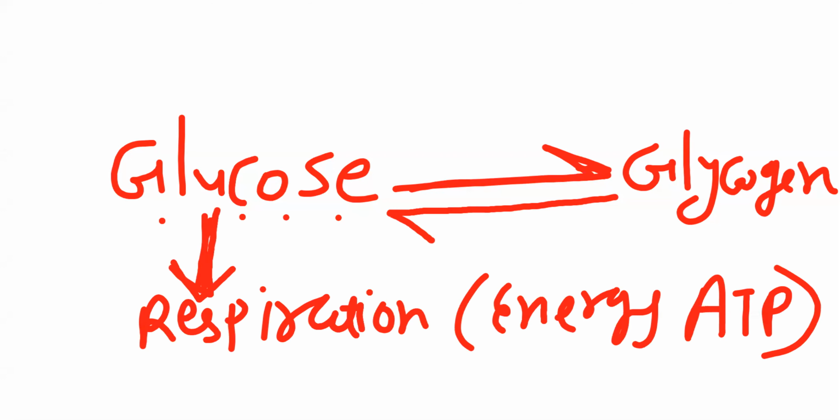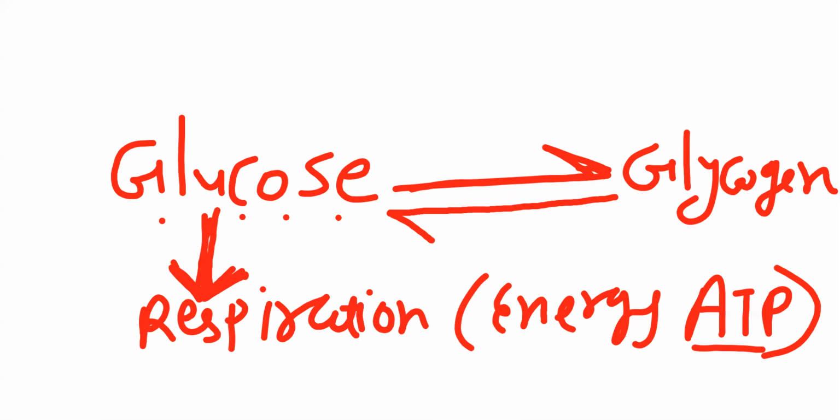This glucose can also enter into respiration and produce an ATP molecule, an energy molecule. So depending on the requirement, remember, chemicals are constantly made and change into some other biomolecules. Like that, many thousands of reactions occur in our body, in our cells.